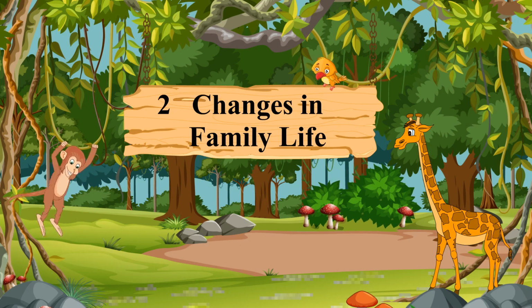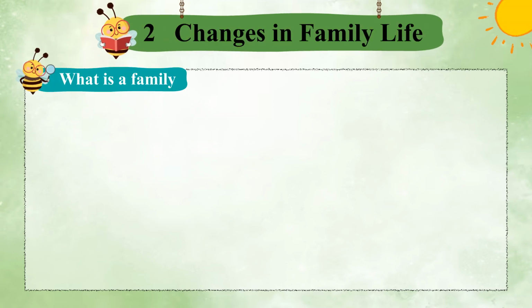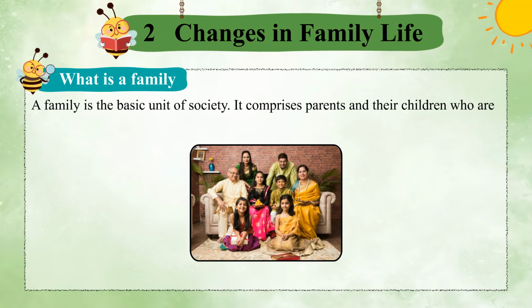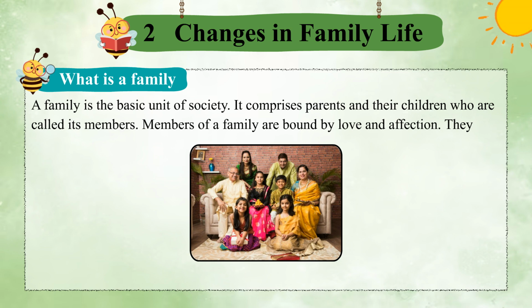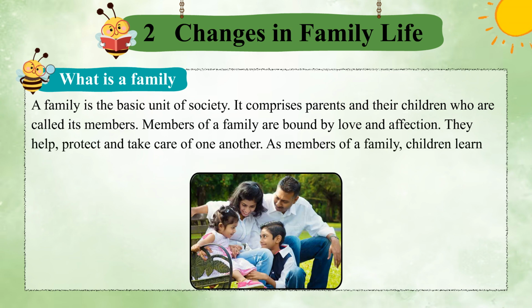Chapter 2. Changes in Family Life. What is a family? A family is the basic unit of society. It comprises parents and their children who are called its members. Members of a family are bound by love and affection. They help, protect and take care of one another. As members of a family, children learn how to lead a happy, healthy and prosperous life.